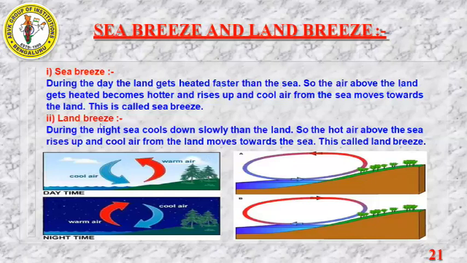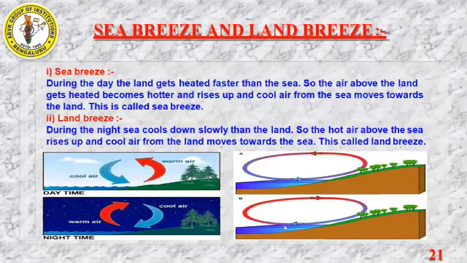Next we have land breeze. In land breeze also you should understand one concept. During the night time, sea cools down slowly than the land. So this means land will cool very fast when compared to sea. Land cools faster than the sea. Okay? So hot air above the sea rises up and cool air from the land moves towards the sea. This is called land breeze.